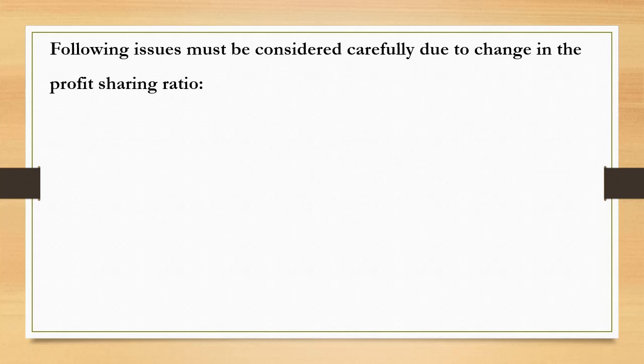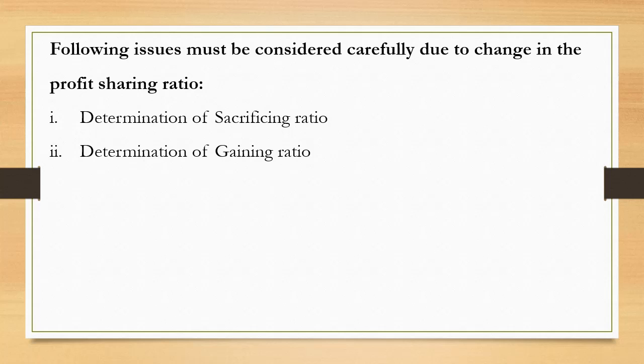Now let us see the issues which are to be considered for the change in the profit sharing ratio. First, determination of sacrificing ratio. Second, determination of gaining ratio. We all know that because of the change in the profit and loss sharing ratio, one of the existing partners may get less share in the future. So that partner is a sacrificing partner. And in the reverse case, if a partner gets more share in the future, he will be a gaining partner. So we need to find out the sacrificing ratio and the gaining ratio.